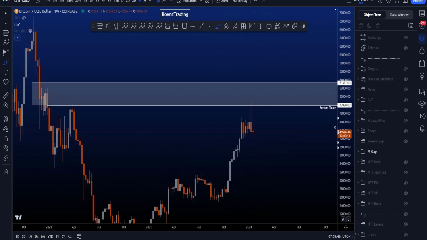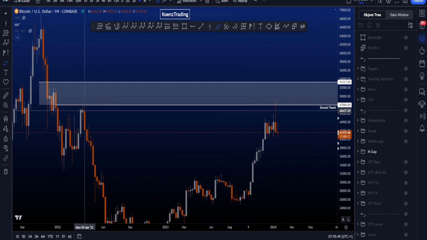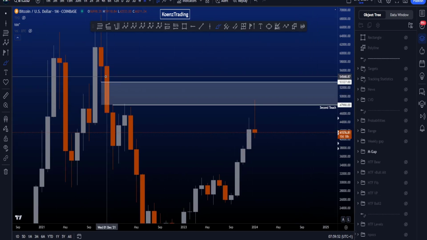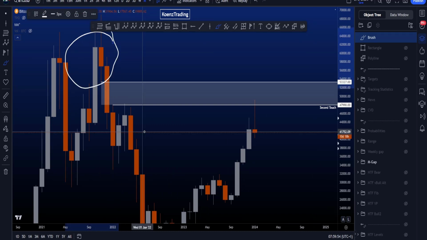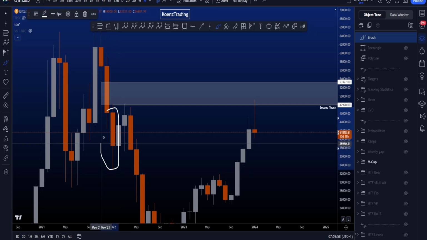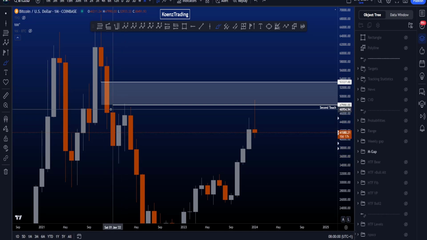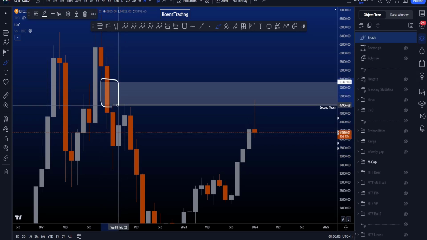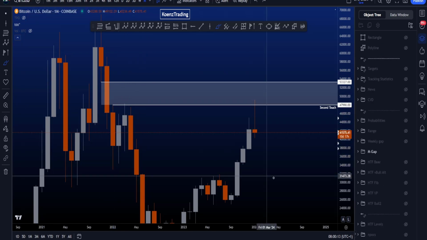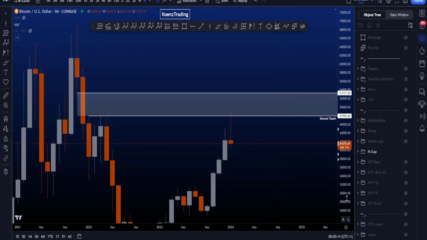Now what is interesting is that price over here hit a monthly gap for the second time. If I go to the monthly chart here, then you can see the all-time high monthly candle. Then we had a bit of a drop to the downside, followed by another normal monthly candle. You can see we have a bit of a gap over here between this candle, and this is the monthly gap. It was touched once, and then we had a rejection to the downside. Very, very nice. That's what you like to see.